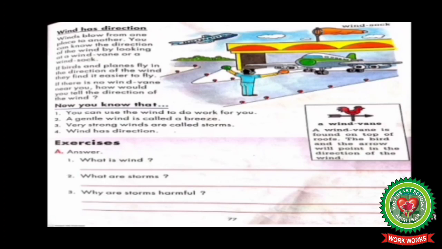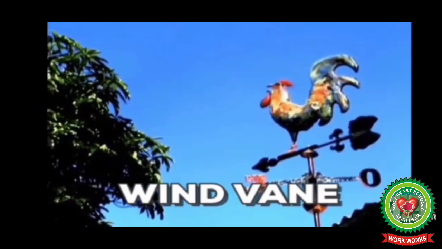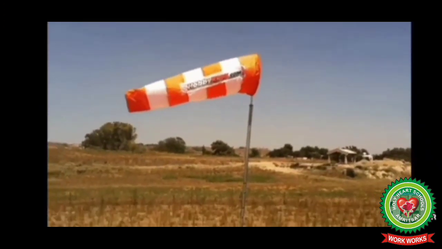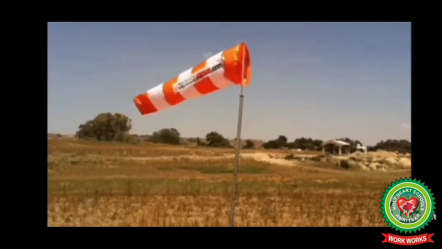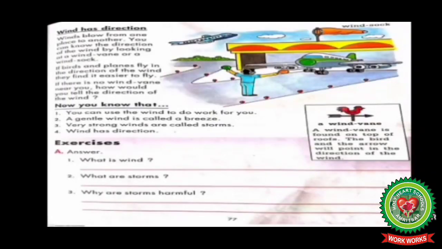Now students, what is a wind vane and what is a wind sock? Students, these are the devices that tell us the direction of the wind. Wind vane is placed on the top of the roof to know the direction of wind. If birds and planes fly in the direction of the wind, they find it easier to fly.